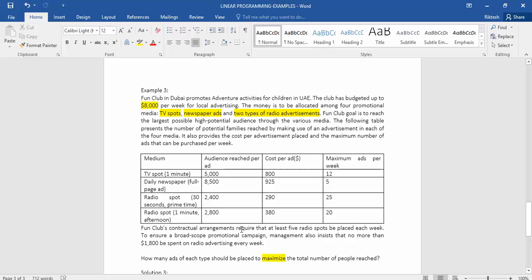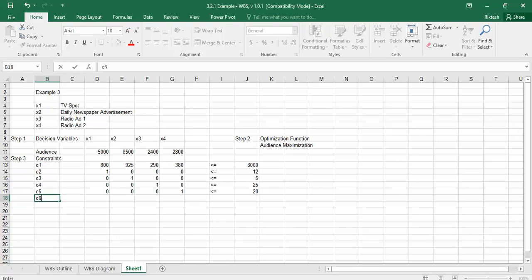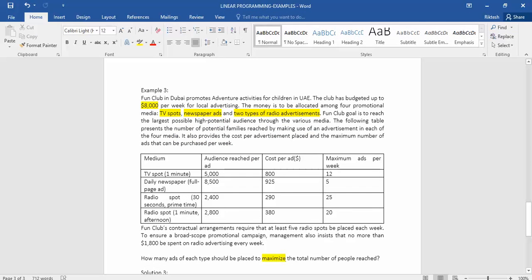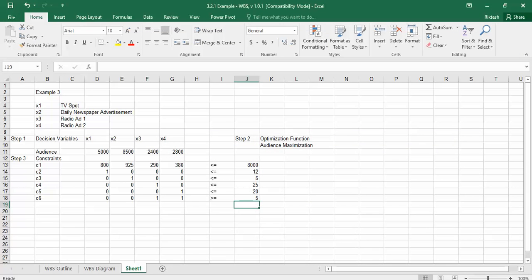Fun club's contractual agreements require that at least 5 radio spots be placed each week. So we should have at least 5 radio spots placed each week. So this becomes our constraint. We're talking of radio spots. So x1 talks about TV spot, x2 talks about daily newspaper, x3 talks about radio advertisement 1, x4 talks about radio advertisement 2. They should be more than or equal to, at least 5. So here the value is 5.